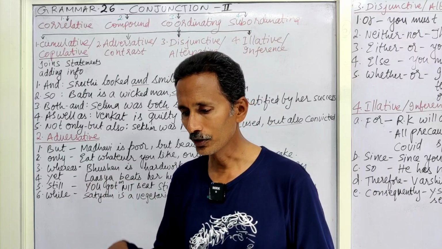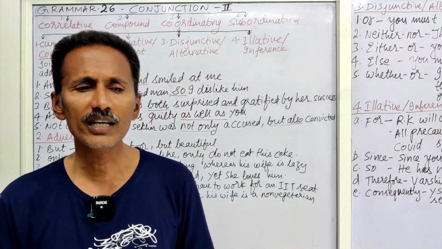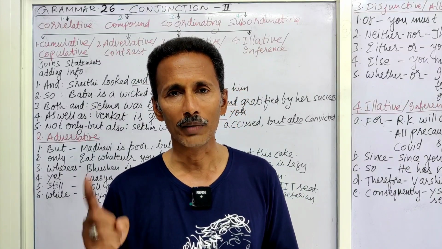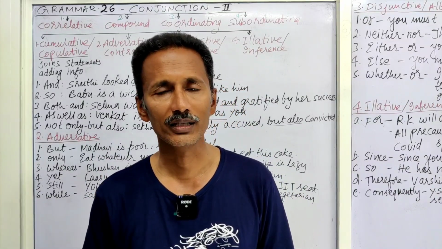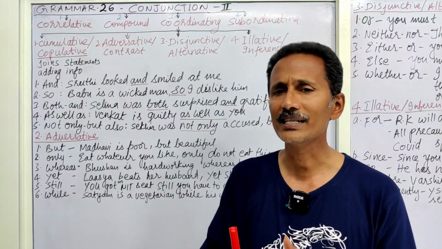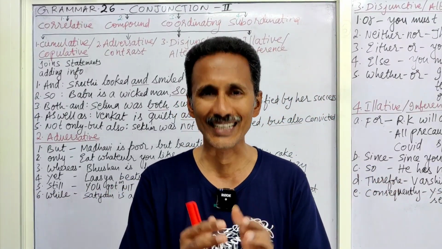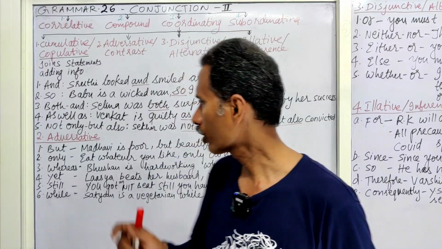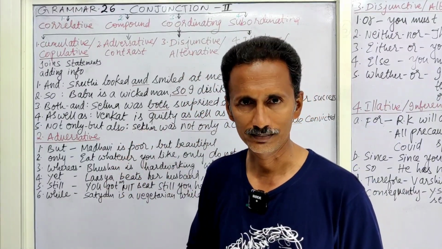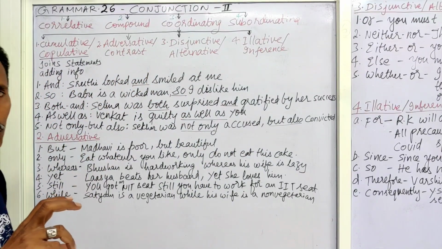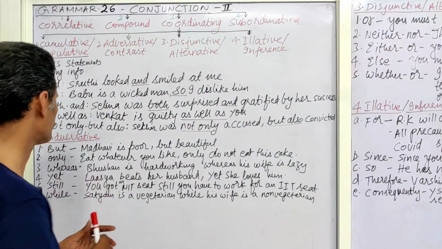Also regarding persons we say he is a very good man when he is not drunk, but when he drinks he becomes a bad man. So the opposite qualities in two sentences are brought and connected with the conjunction called adversative conjunction, or contrasting. We use it in a contrasting manner.